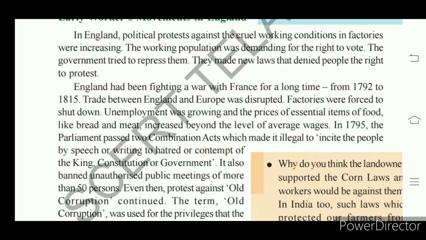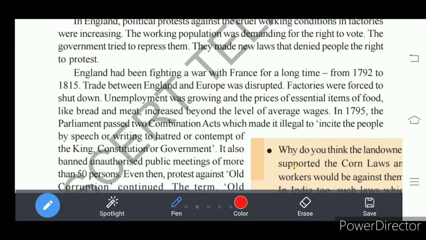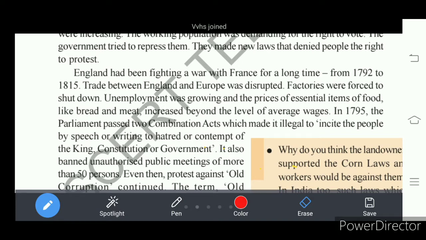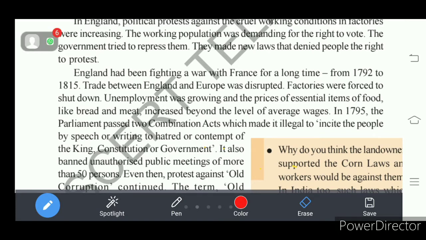So they demanded that bread and meat should be supplied to people at low price. So for that, in 1795, as the people were going against the government, the government passed an act.